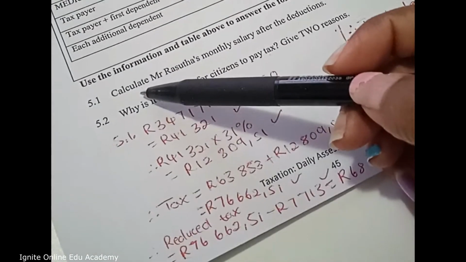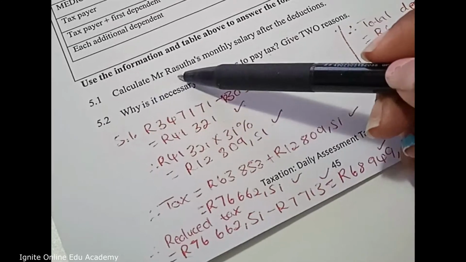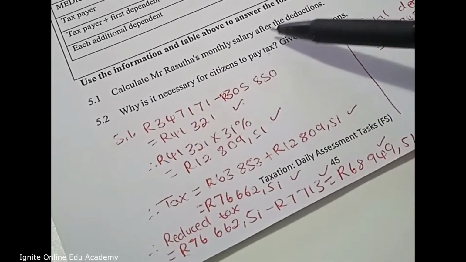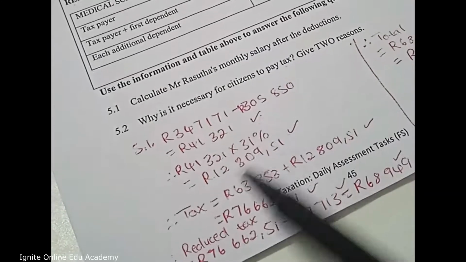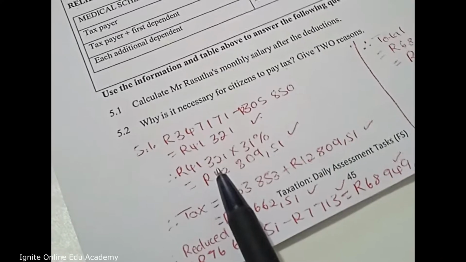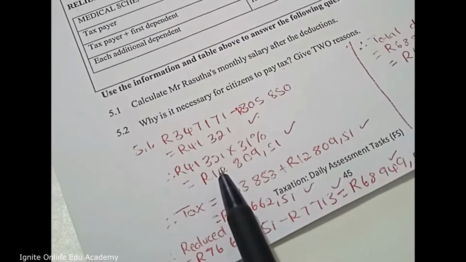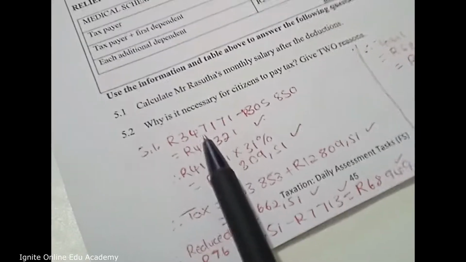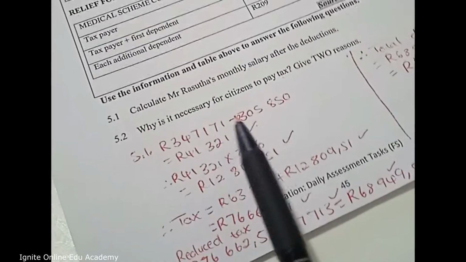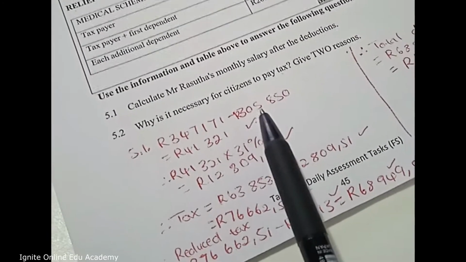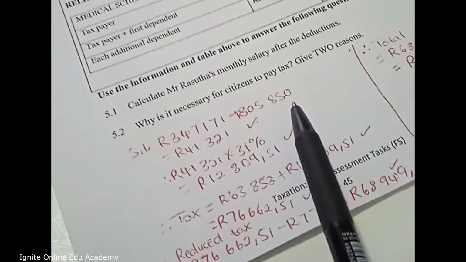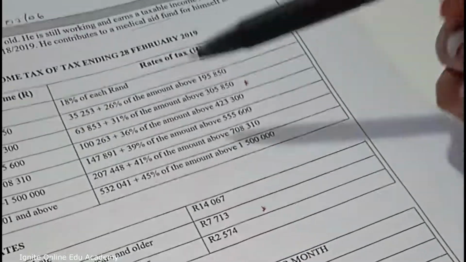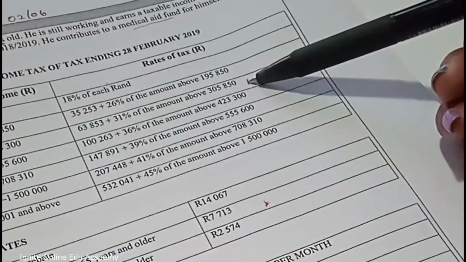So the first question says, calculate Mr. Suta's monthly salary after deductions. So first of all, the first deduction to think about is tax, right? We want to know how much he pays in tax from his annual amount. This is his annual amount, and we are subtracting 305,850 rands. Why? Because of this tax bracket here.